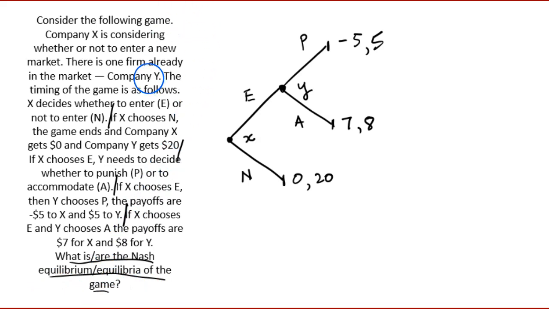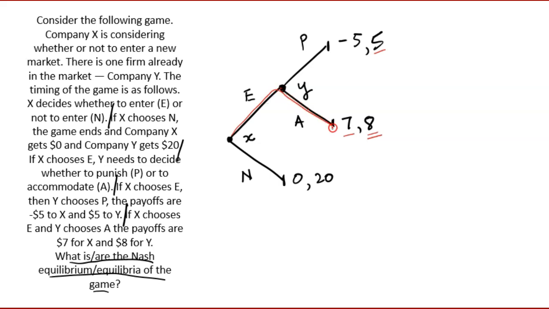Alright, let's work through the game. Now, let's start at the end of the decision tree from the perspective of Y. So let's say X has chosen to enter. For Y, it's going to be a question of whether to punish and get 5 or to accommodate and get 8. 8 is better than 5, so it would choose that outcome. And so 7 would be the outcome for X if it went down this route.